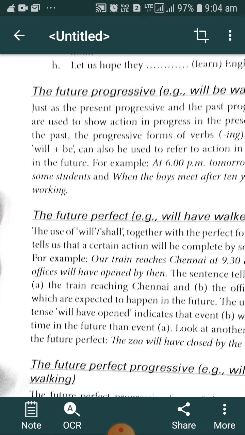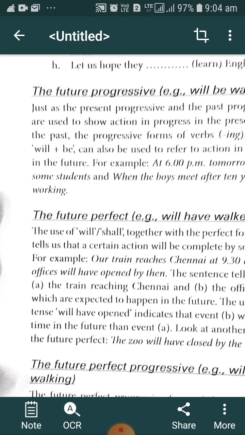I have discussed earlier the subject plus am, is, are plus V1 plus ing form, that is the present progressive tense that we generally use to describe the progressive action in the present. Subject plus was, were plus V1 plus ing is the past progressive tense that we generally use to describe the action in progress at some point in the past.